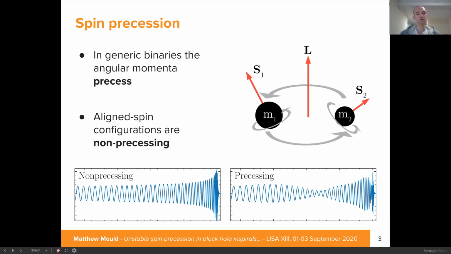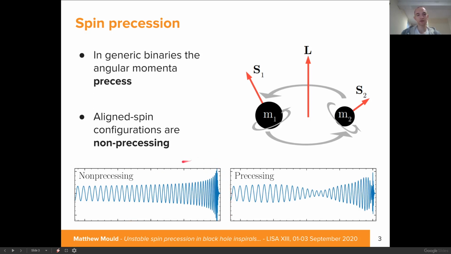This is important from a gravitational wave standpoint because it leads to spin precession, which modulates the detected waveforms from merging black holes. You can see these severe amplitude modulations in the waveform for a precessing binary compared to the more typical chirp signal we see from a non-precessing binary.